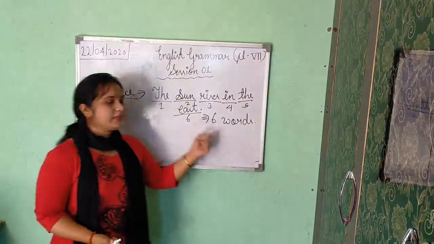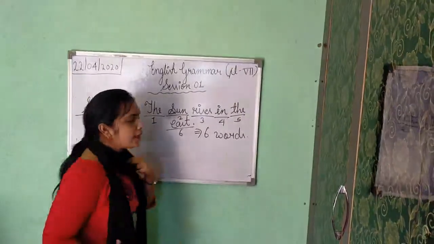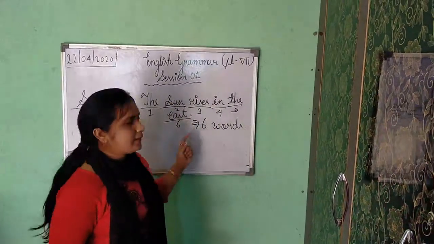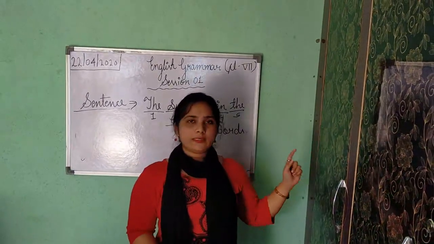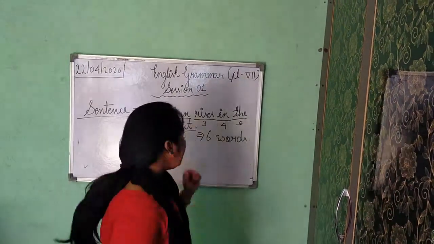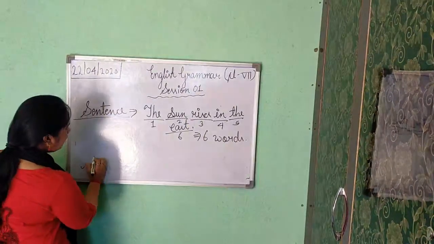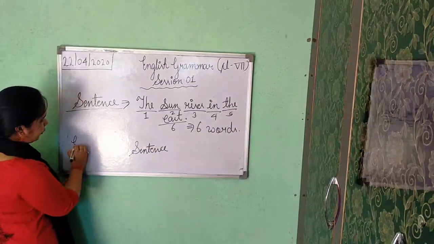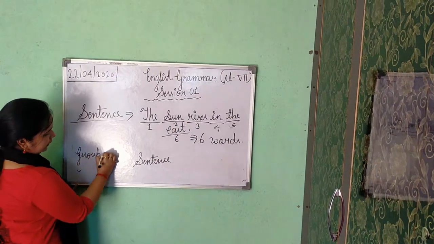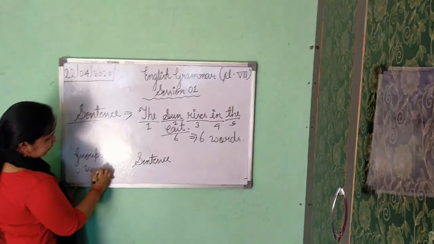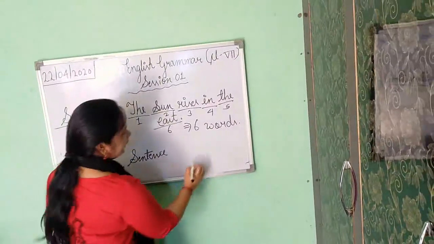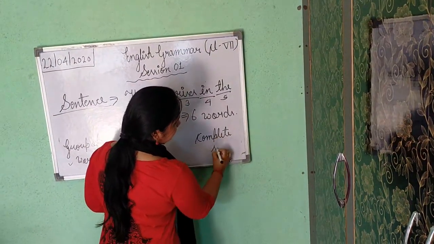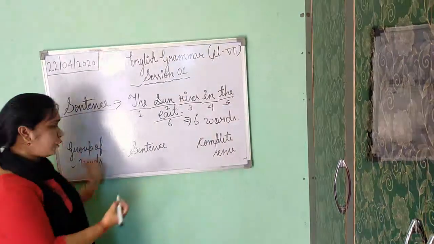Are we getting 6 words? Yes. So you can count it. So it is making a group of words. So we can say yes, it is fulfilling the criteria that it is a sentence. 2 more things are there. First of all, a sentence shows a group of words. Okay. Now second one is it shows complete sense. Okay class. First group of words, second complete sense.